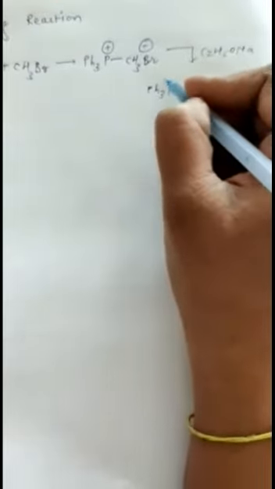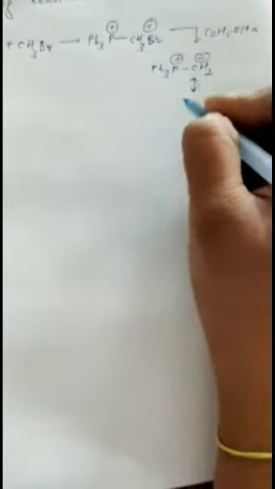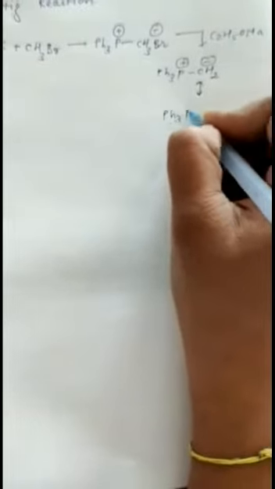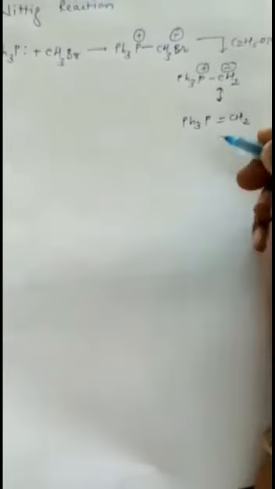we get this one with positive charge, and as HBr gets removed, we get a CH2 with negative charge. We can also write it like this: Ph3P double bond CH2, and now this is called a phosphorus halide. So we are going to react the carbonyl compound with this phosphorus halide, so we will get alkene.